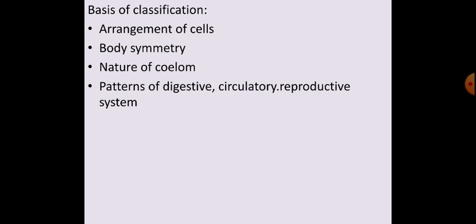Today we'll be studying the fourth chapter, that is Animal Kingdom. Last chapter we studied about Kingdom Plantae, and this class we'll be studying the fourth chapter of the first unit, that is Animal Kingdom. In this chapter we'll study the different phyla and the different animals belonging to a particular phylum.